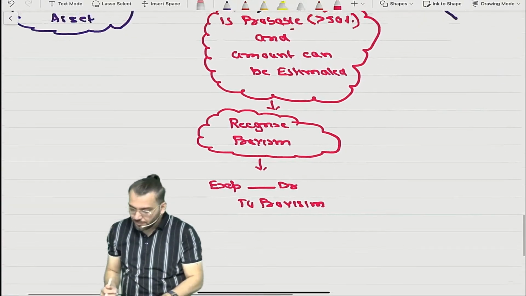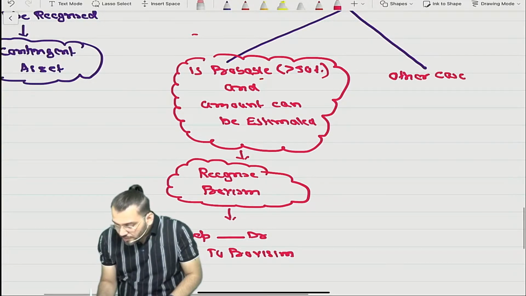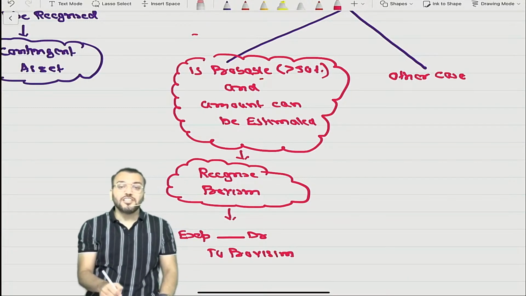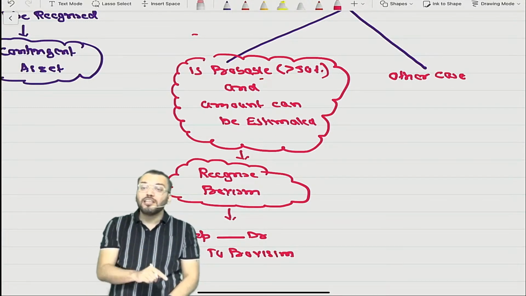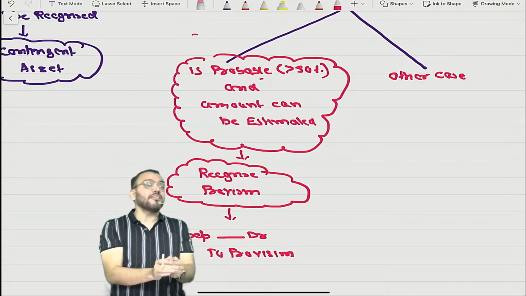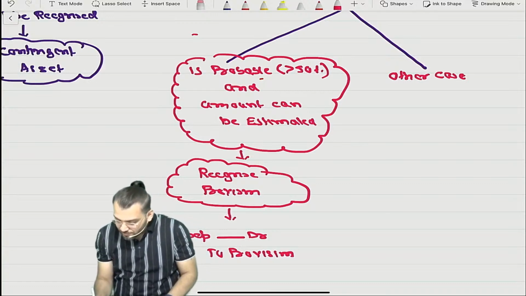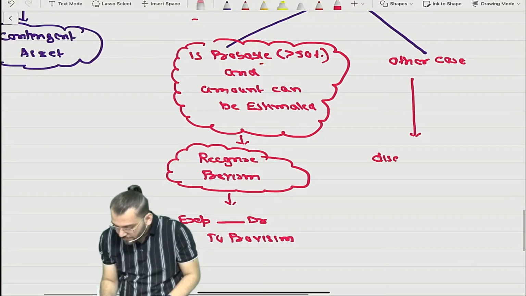Correct. Then in the other case, if any one or both conditions are not satisfied, means it is not probable or the amount cannot be estimated. If the amount cannot be estimated, we cannot pass a journal entry. Therefore, in this case, it will be disclosed as what?